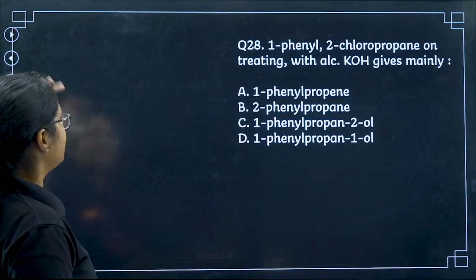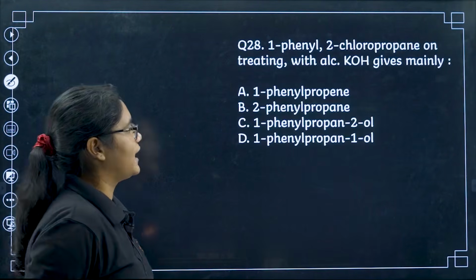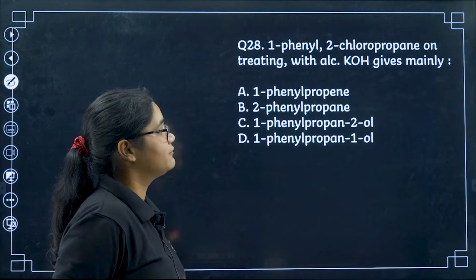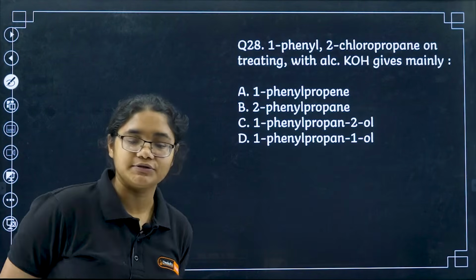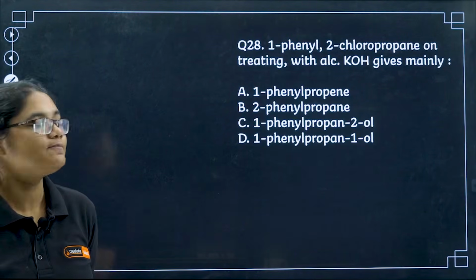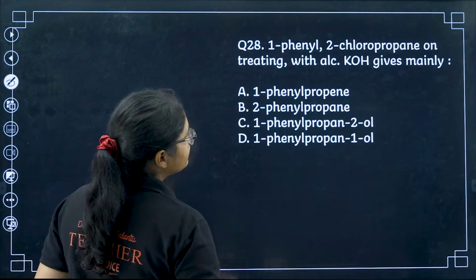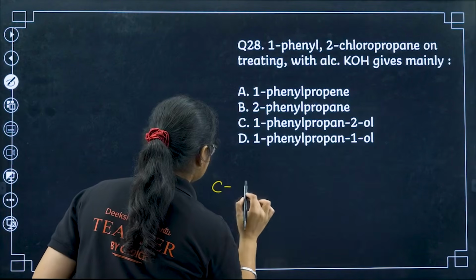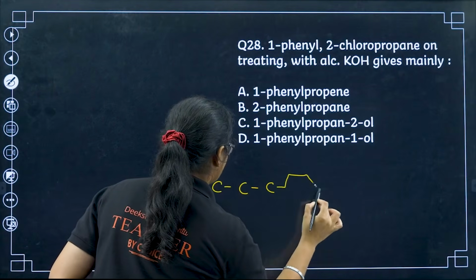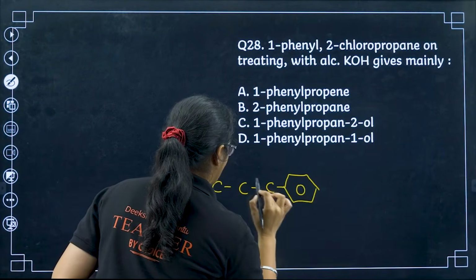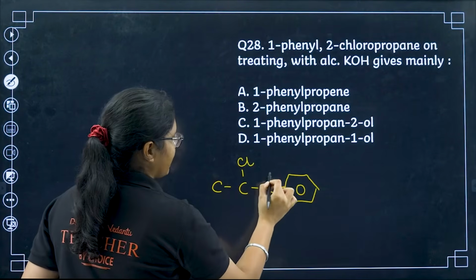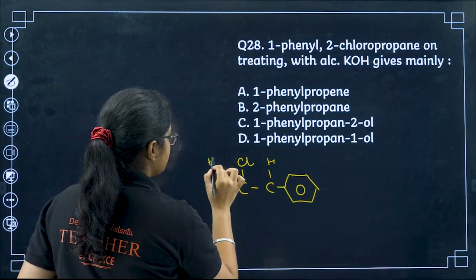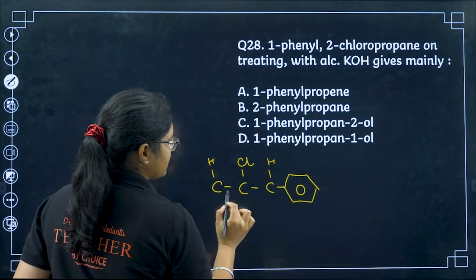Okay. 28th question, 1-phenyl 2-chloropropane on treating with alcoholic KOH gives you. This is not a previous year question, this is a normal question that I've taken. So you have a phenyl ring here and a chlorine group here. Now you have H here and H here. If this HCl goes, you'll get a double bond here.